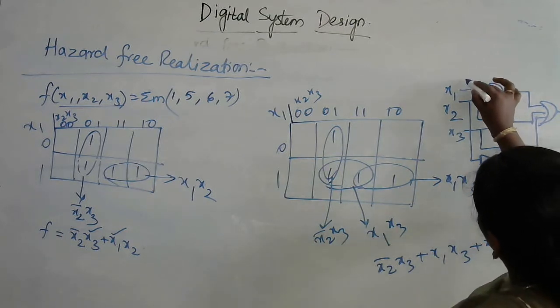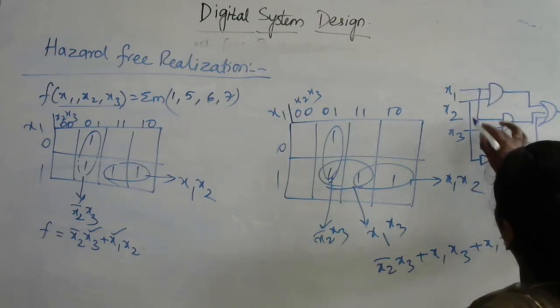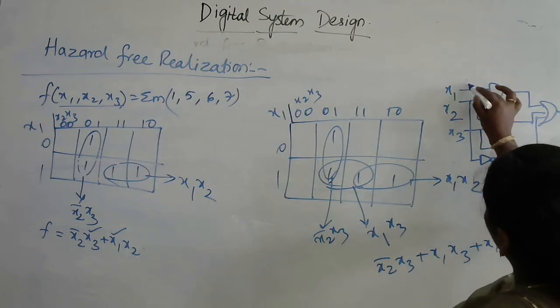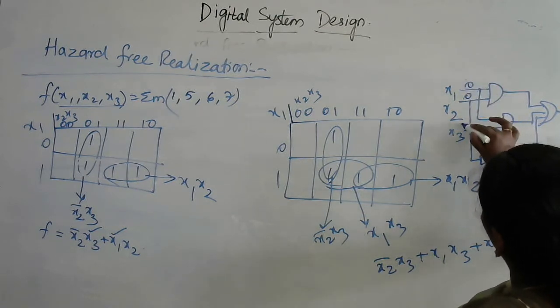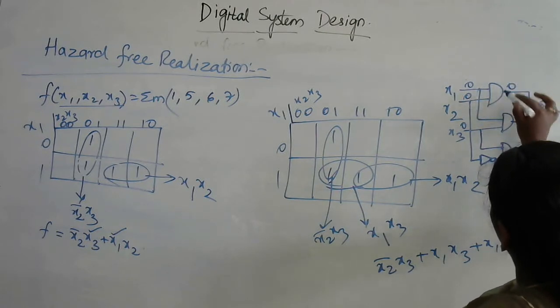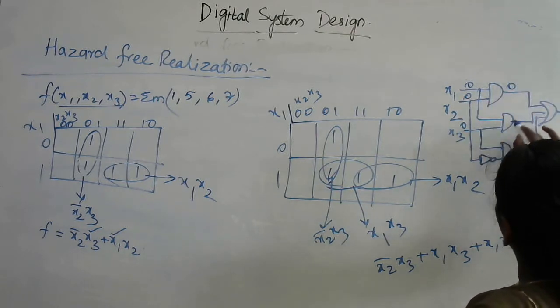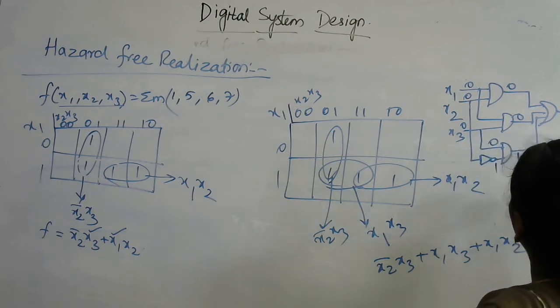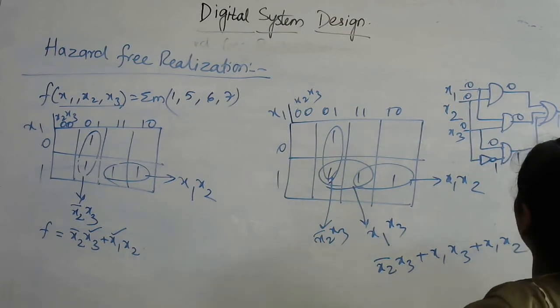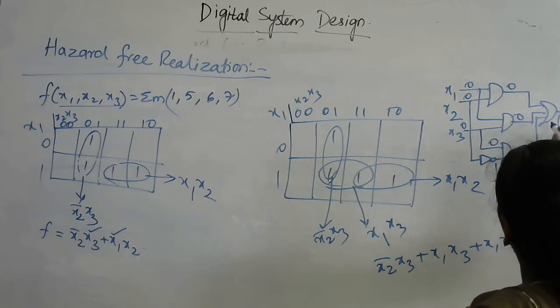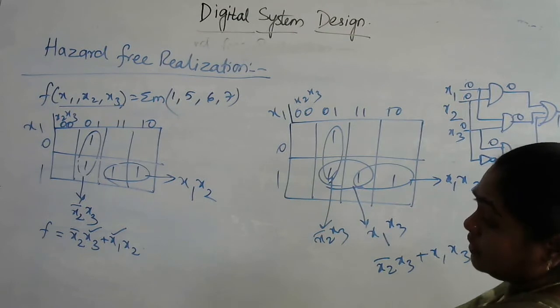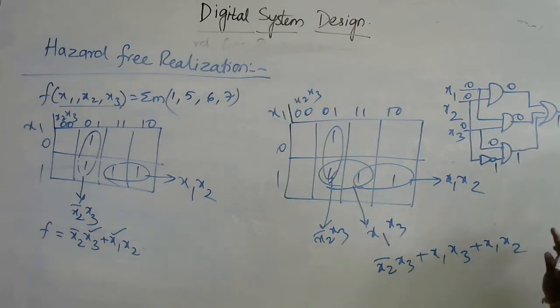Now let me take x1 is 0, x2 is 0, x3 is 0. This is 0, and as this is 0 and 0, this is also 0. This is x3, 0. This is x2 bar, 1. So this output is 1. If it is 0, 0, 1, output is 1. Means with an OR gate, if at least one of the outputs is 1, the output is going to be 1.